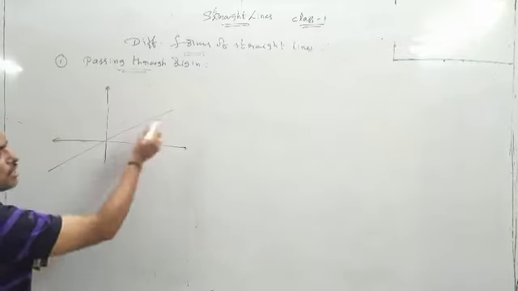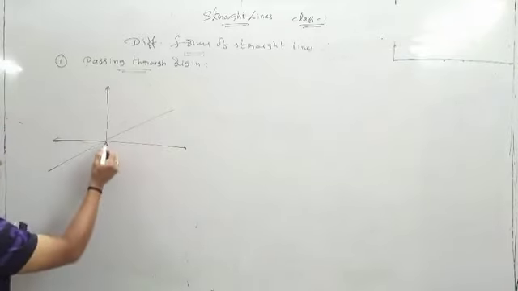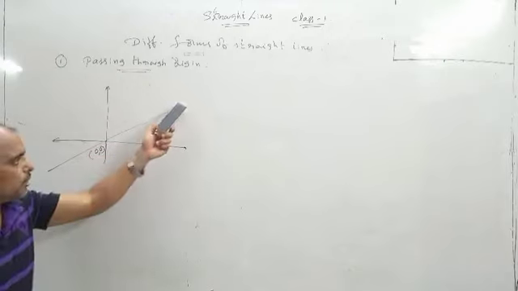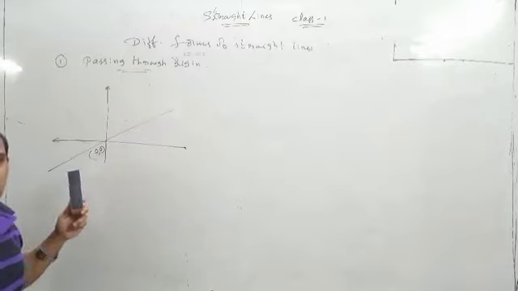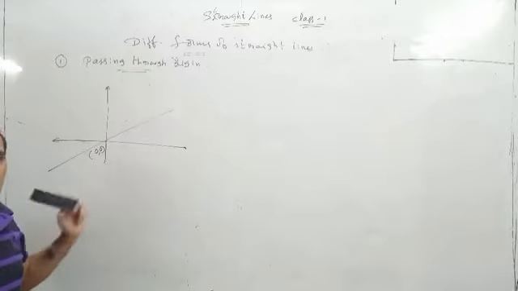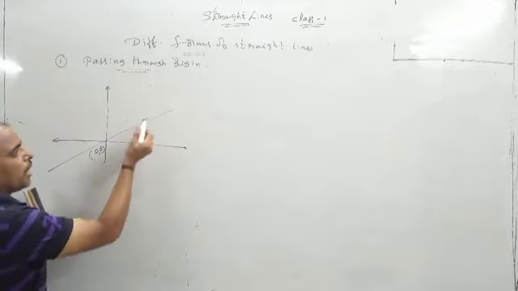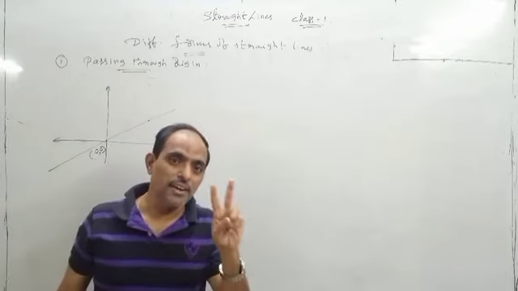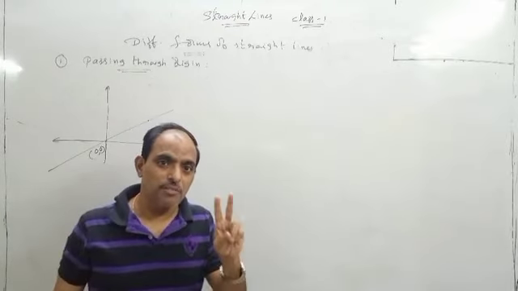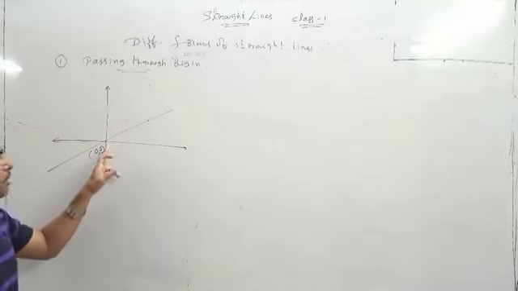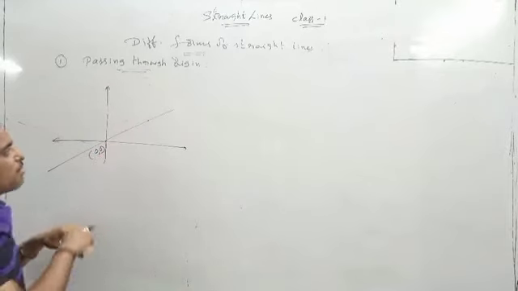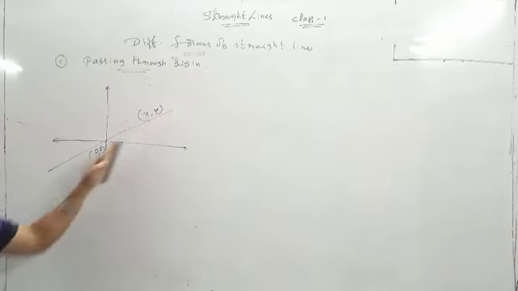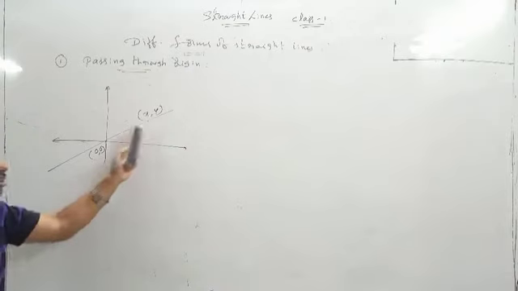What should be the equation of the line when it is passing through origin? This is 0, 0, passing through origin. I am assuming one point on the line. To find the slope we require 2 points. One point is given, 0, 0, and I am taking one more point on the same line as x comma y. You can take the point x comma y anywhere on this line. So we have 2 points on the line.